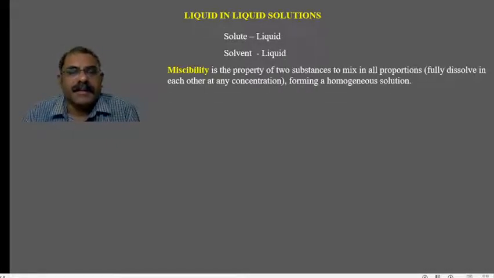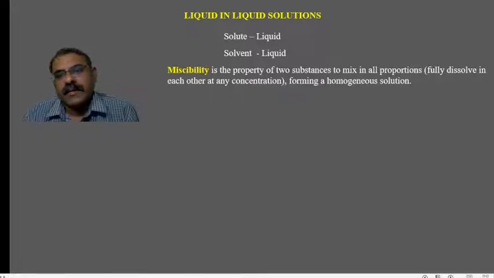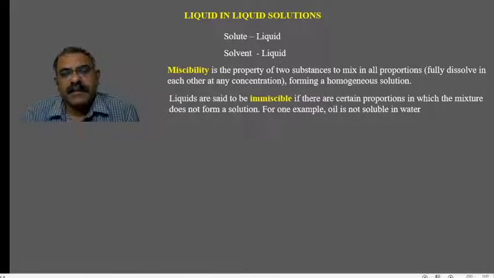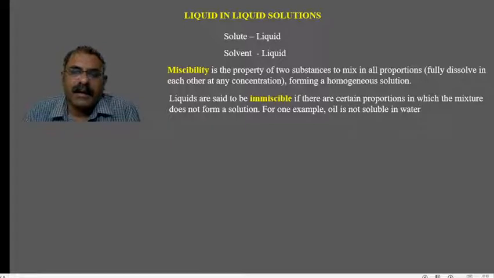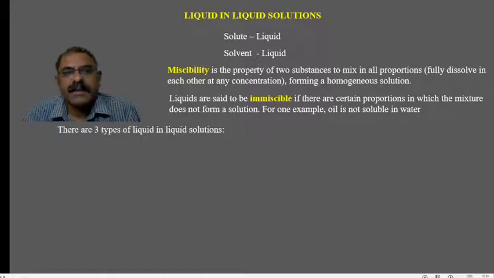Then miscibility. Miscibility is the property of two substances to mix in all proportions. They fully dissolve at any concentration. Example, alcohol and water. Alcohol and water mix in all proportions. Liquids are said to be immiscible if they do not form a homogeneous solution in certain proportions. Example, oil in water.